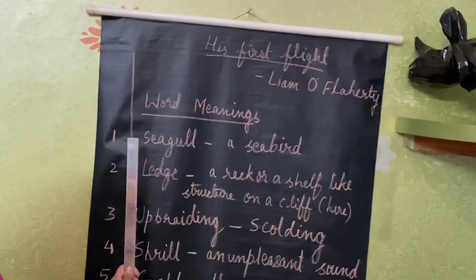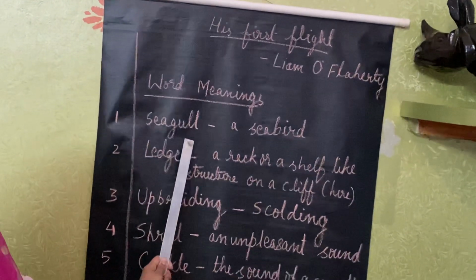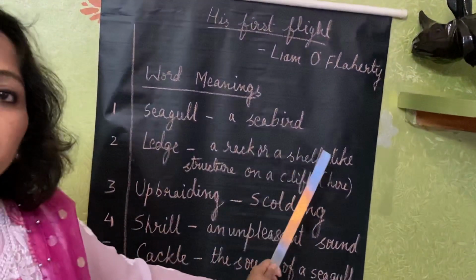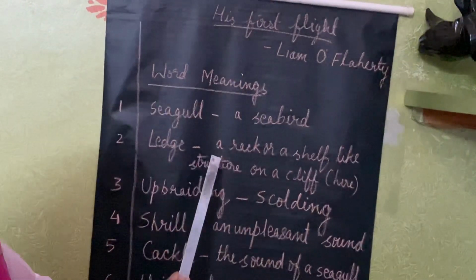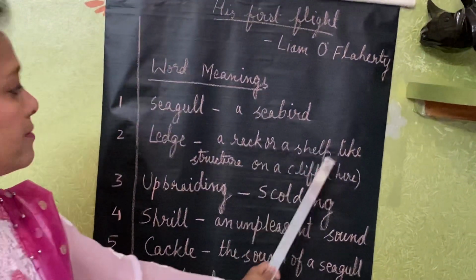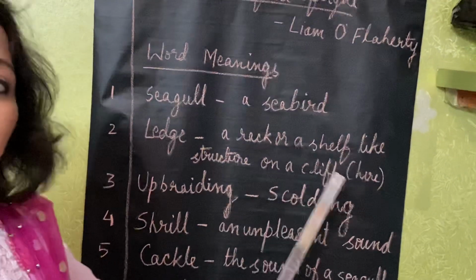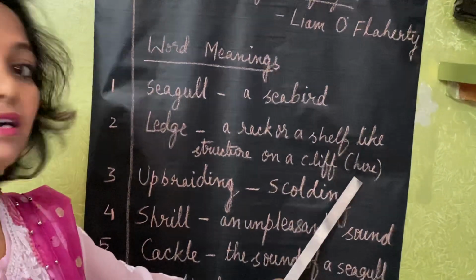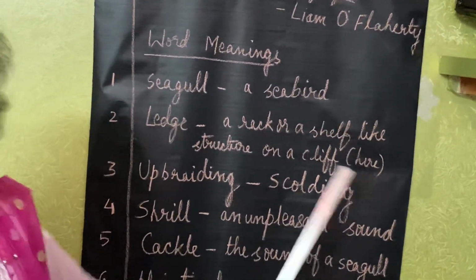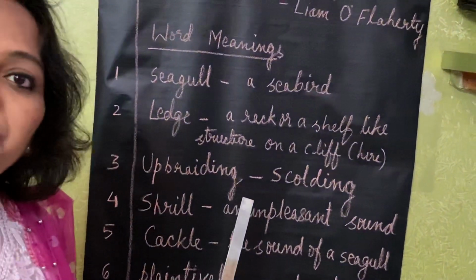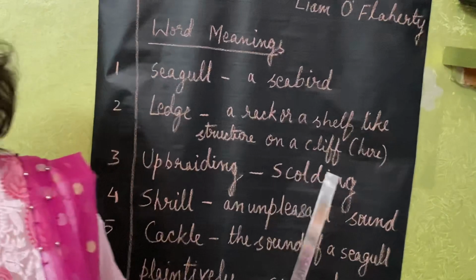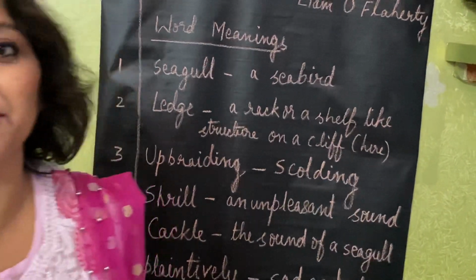Then the word meanings. Number one, the first word is seagull. What is a seagull? A seabird. Second word, ledge. What is a ledge? A rack or a shelf-like structure on a cliff. That's the meaning here. I've written here in the bracket. Number three, upbraiding. What is the meaning of the word upbraiding? Scolding someone, the way parents scold their children, right?